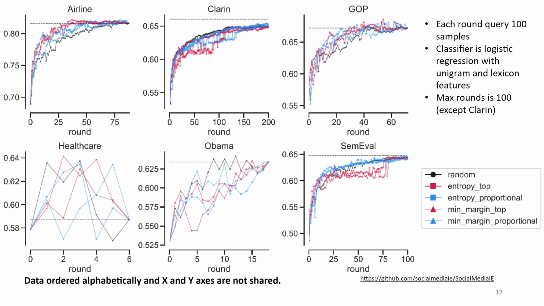As you can see here, most of the strategies work pretty well on the held out test dataset. For each round, we are selecting 100 samples to annotate. And the maximum number of rounds we go to is 100, except for Clarent, which is a much larger dataset.